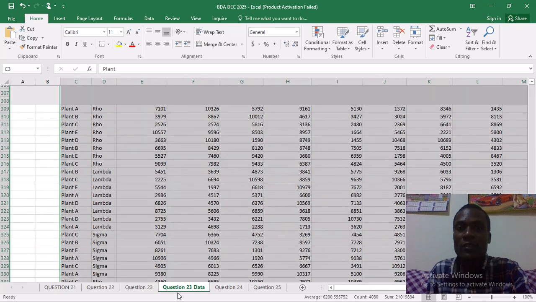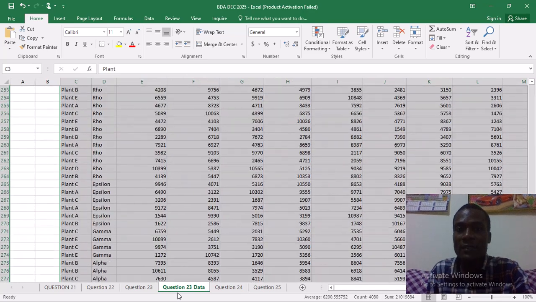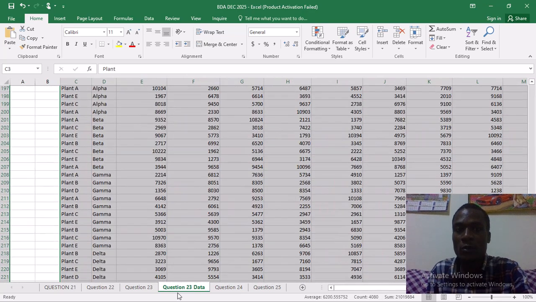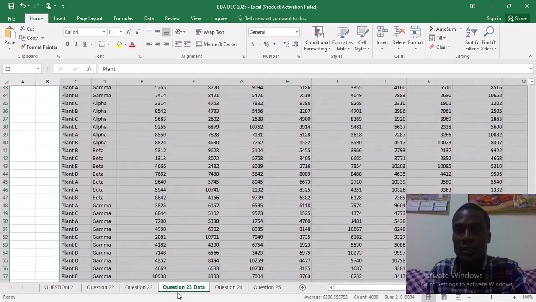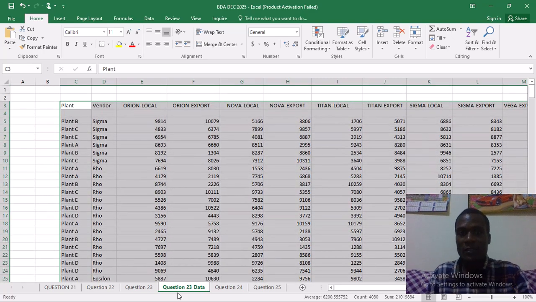So I've already selected all my data. That is the first step that you do. After selecting the data, we go to the Data tab. Up here on the Data tab, you can see where my cursor is, so I'll click on that.